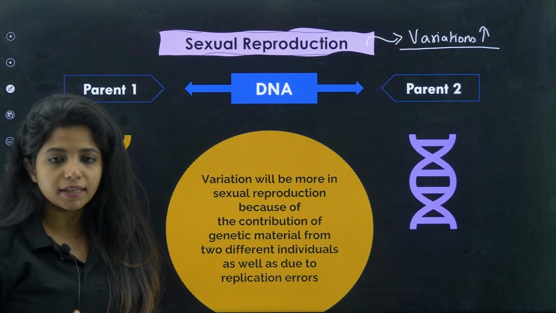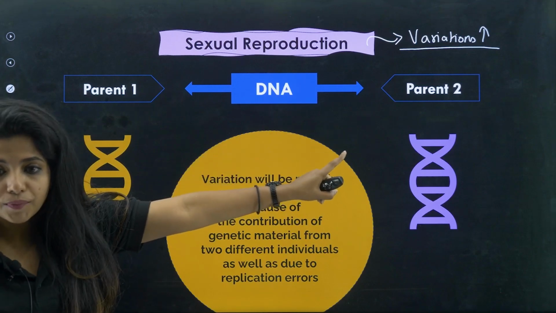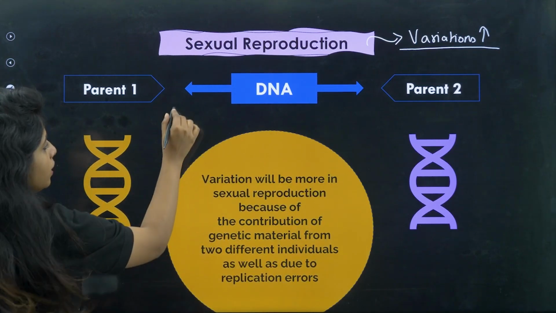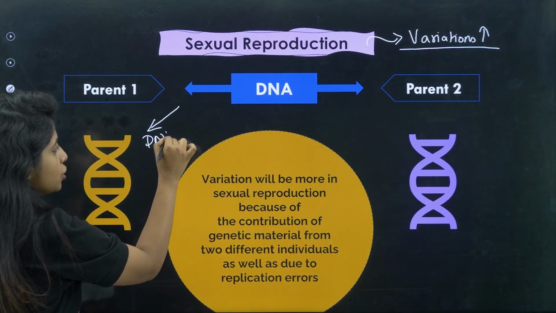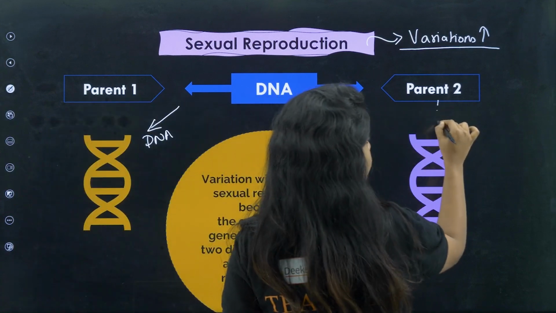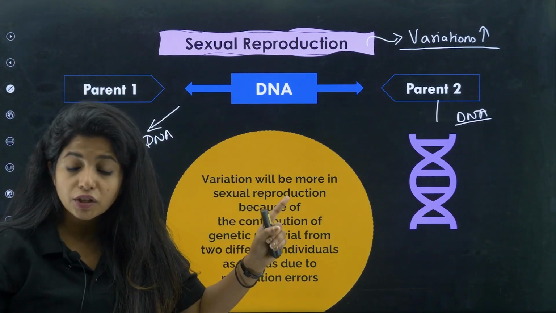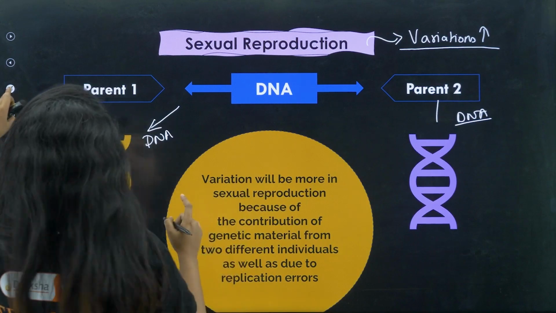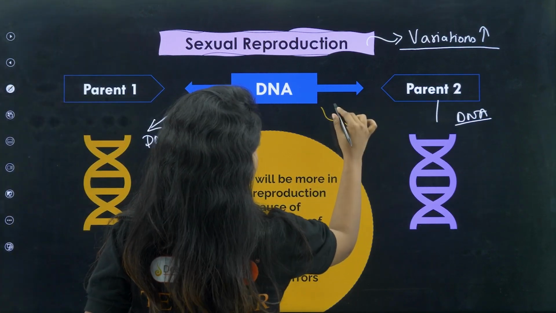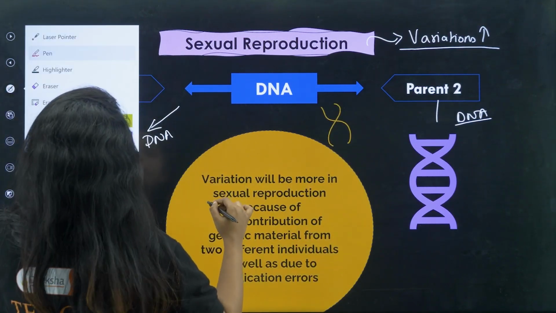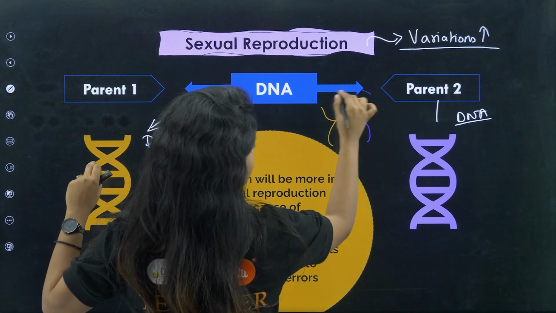The first point is that two parents are involved. When two parents are involved, there are two sets of DNA, my dear children. These two sets of DNA will be inherited by the child. The child will have both the DNA in their cell.